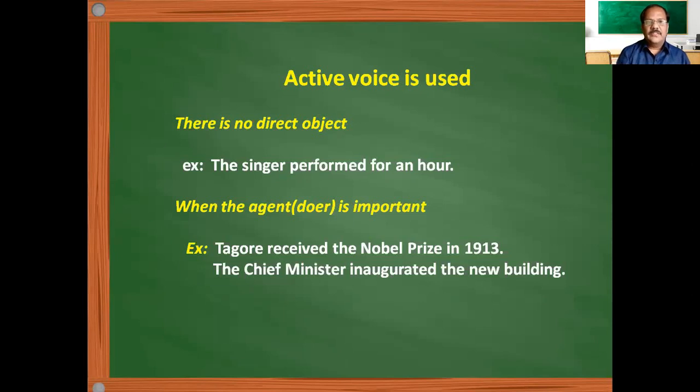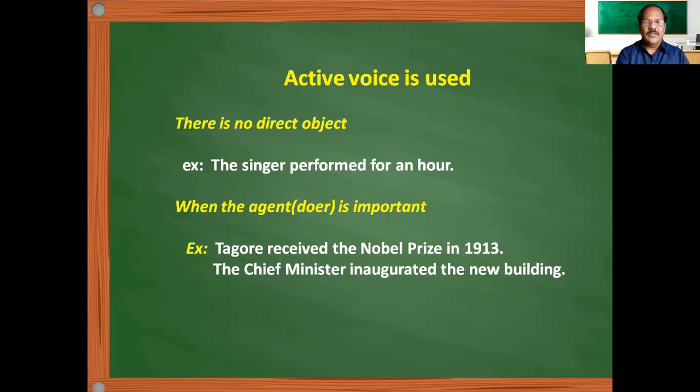And when the agent is important, that means when the doer is very important, most of the time this is the case. When somebody does something, we narrate it in active voice. For example, Tagore received the Nobel Prize in 1913. That is the achievement of Tagore, so we are giving more importance to the subject.